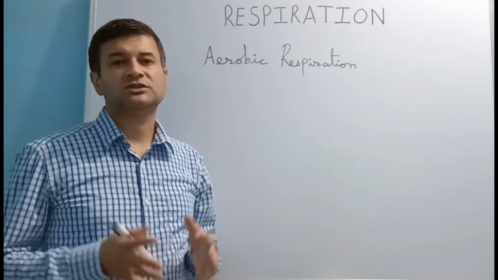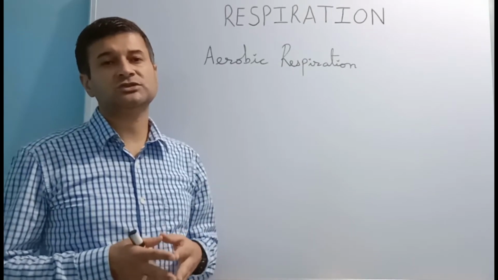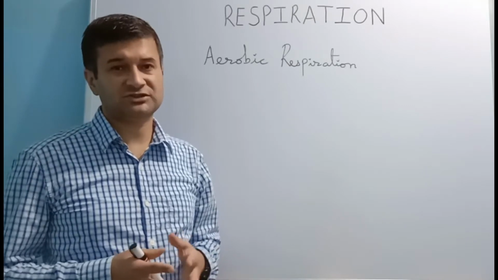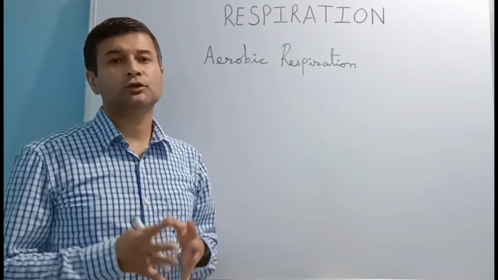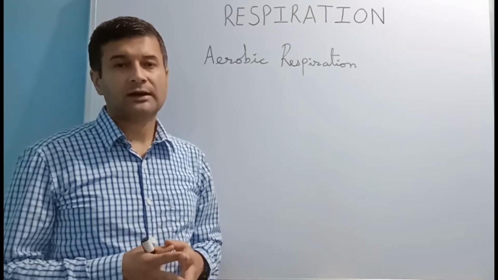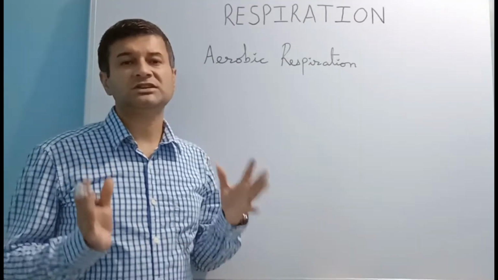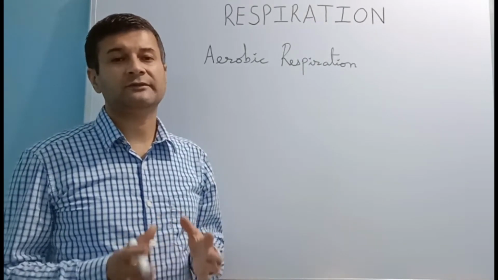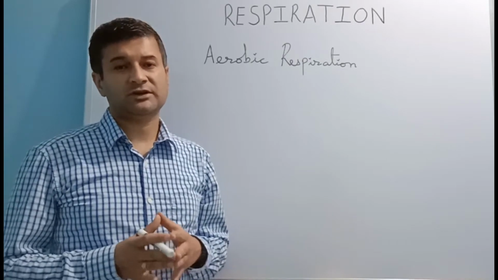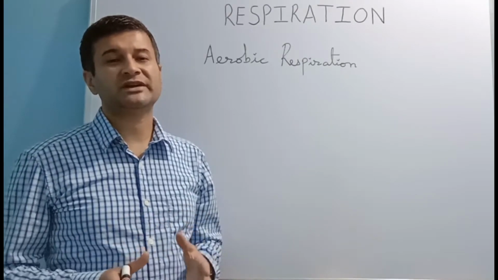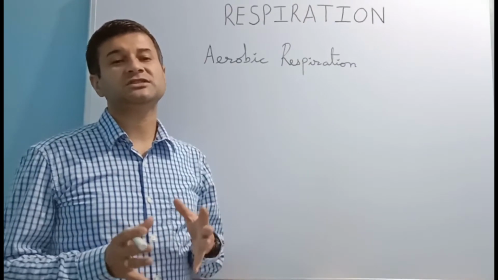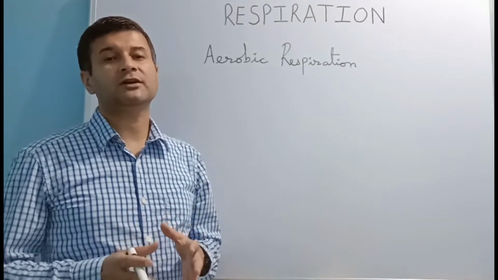So first, let us discuss aerobic respiration. The respiration in which oxygen is used for the breakdown of food to release energy is known as aerobic respiration. In aerobic respiration, glucose is completely broken down into carbon dioxide and water by oxidation. This produces energy which is stored in the form of ATP molecules by living organisms. This type of respiration takes place in the mitochondria of the cell. Aerobic respiration takes place in most living organisms.